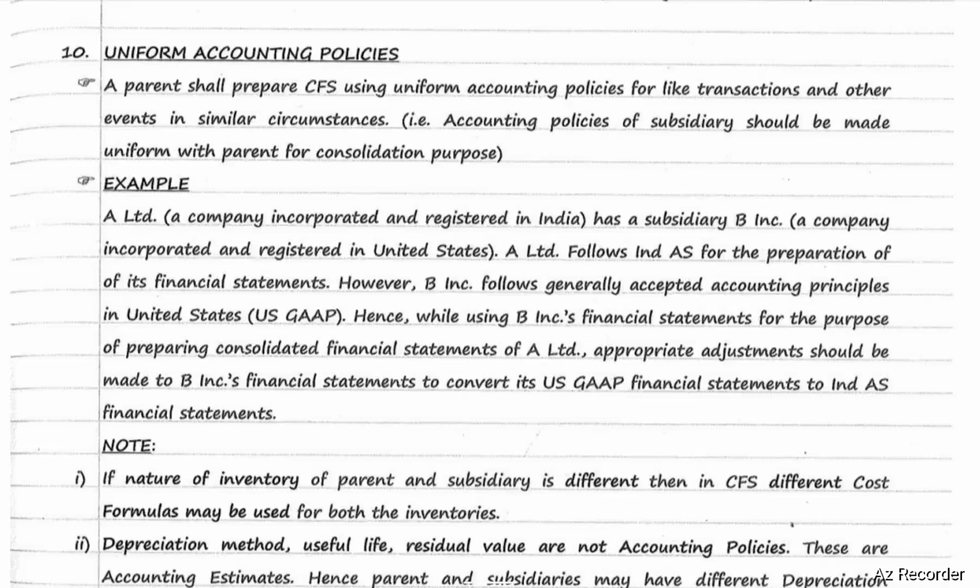A Limited follows Ind AS for the preparation of its financial statements. However, B Incorporation follows generally accepted accounting principles in the US, that is US GAAP. Hence, while using B Incorporation's financial statements for the purpose of preparing consolidated financial statements of A Limited, appropriate adjustments should be made to B Incorporation's financial statements to convert its US GAAP financial statements to Ind AS financial statements.